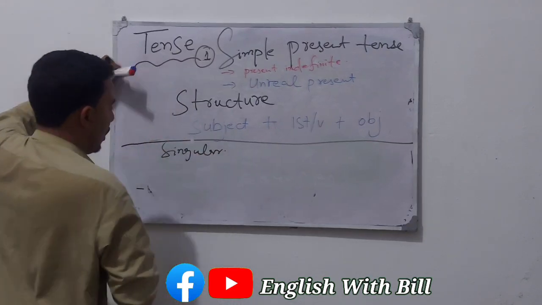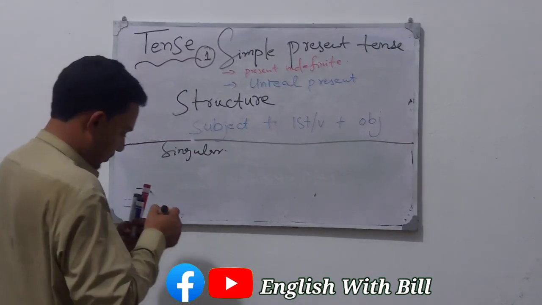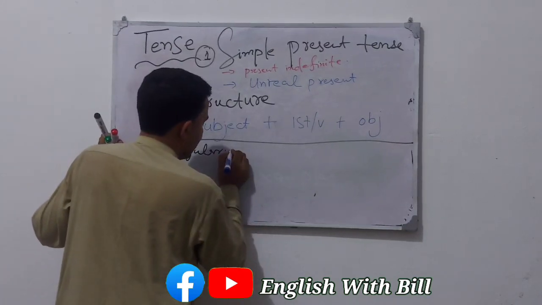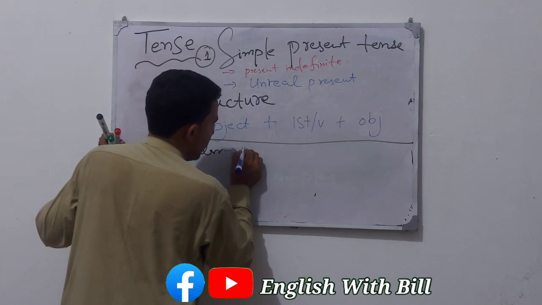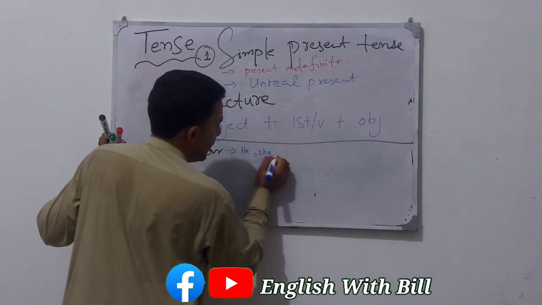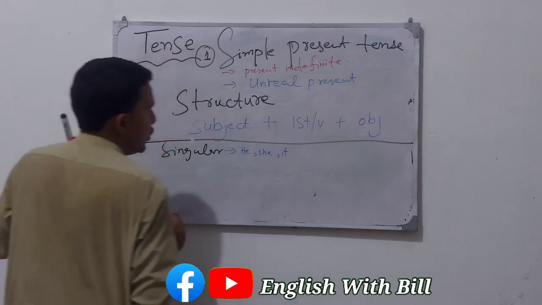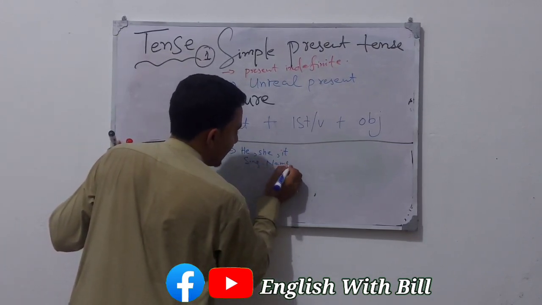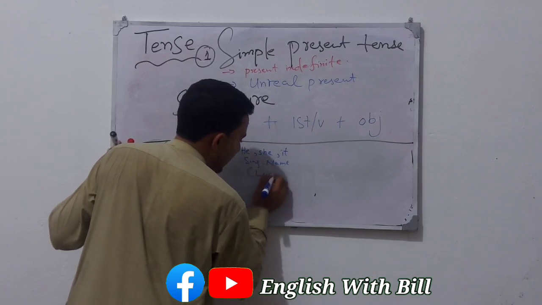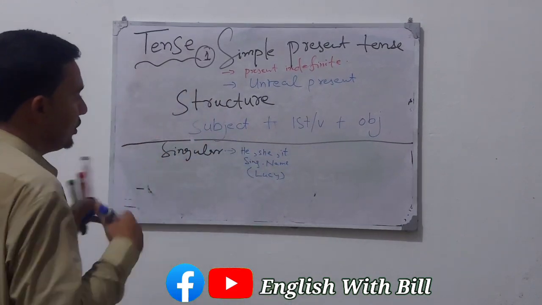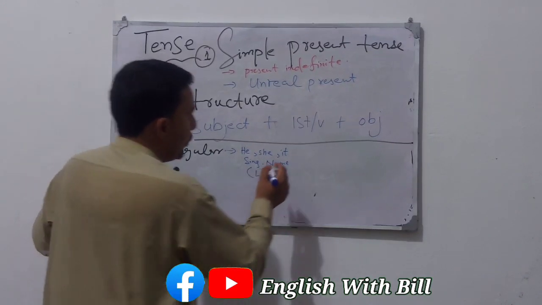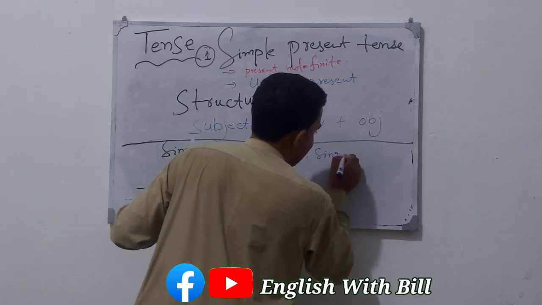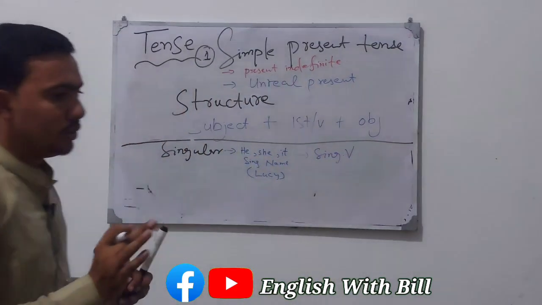Singular subjects. What are singular subjects? Singular subjects refer to he, she, it, or you can say singular names like Lucy, a single name. So he, she, it, or a singular name is a singular subject, so it will take a singular verb.